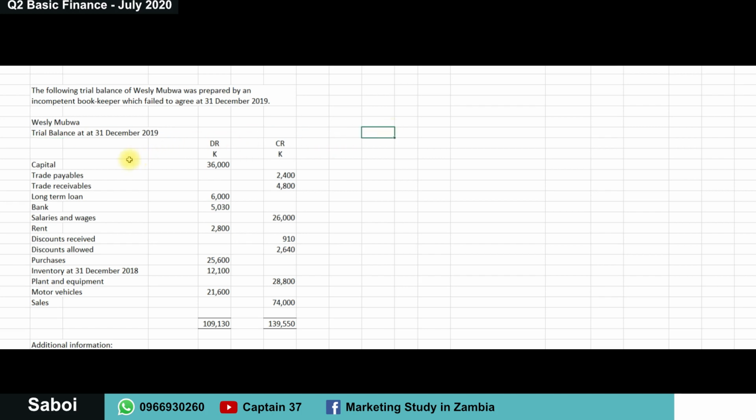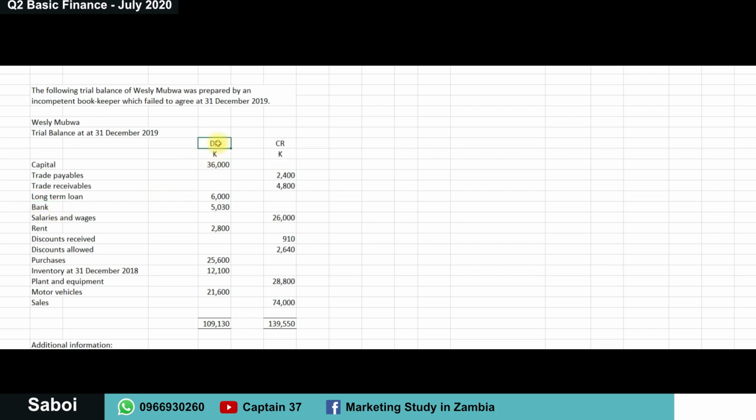What we need to do now is to make sure that each one of these is correctly placed as a debit or a credit according to where it is supposed to be. The debit and credit columns and the kwacha sign are already indicated, so that's fine. For capital, trade payables, long term loan and the rest, we need to make sure they're correctly placed.